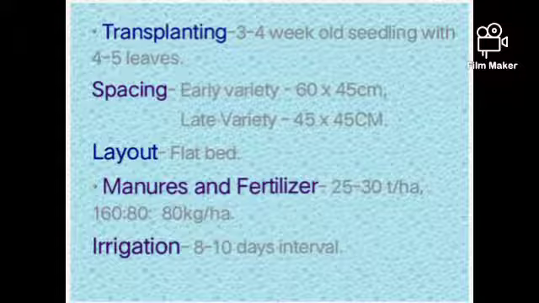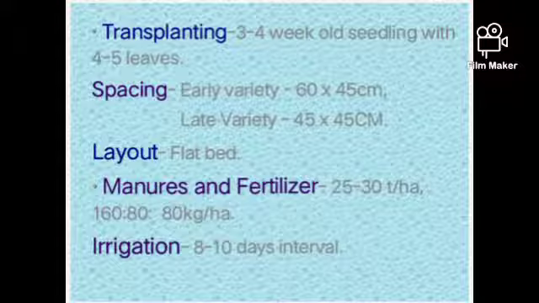Manures and fertilizer. 25 to 30 tons of well decomposed FYM is added in the main field at the time of land preparation and last harrowing. Fertilizer dose for cauliflower is 160:80:80 NPK kg per hectare. These doses are split: full dose of P and K and half dose of nitrogen at the time of transplanting, and the remaining half dose of nitrogen one month after transplanting as top dressing.